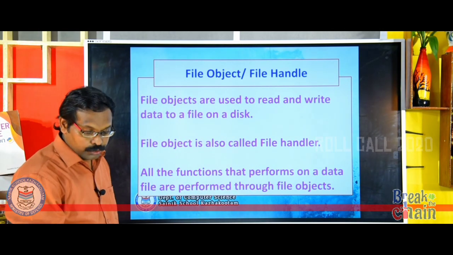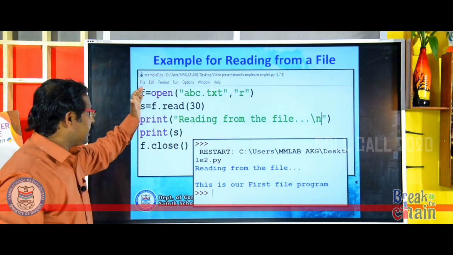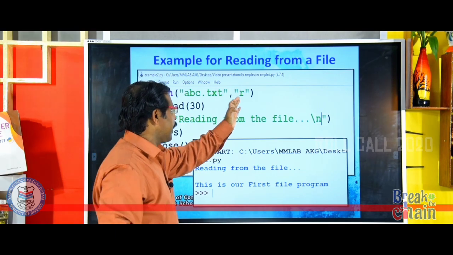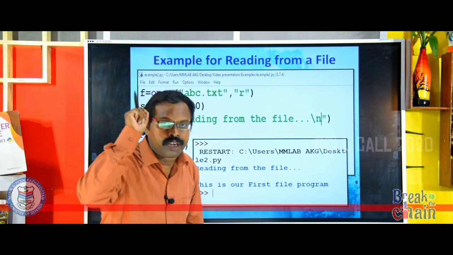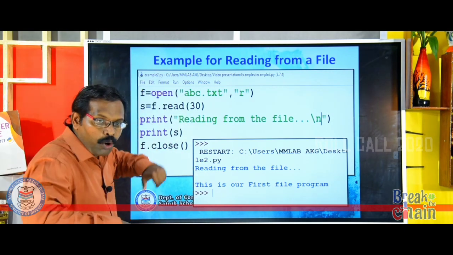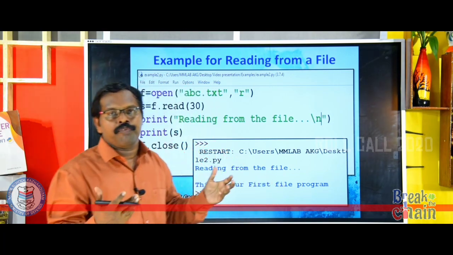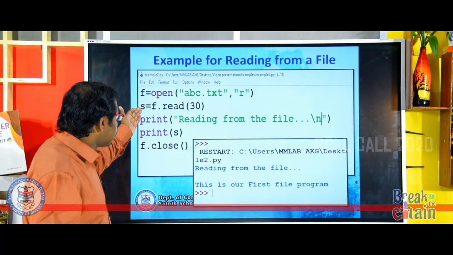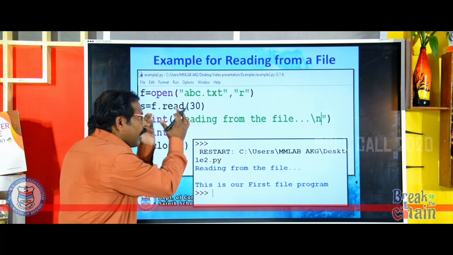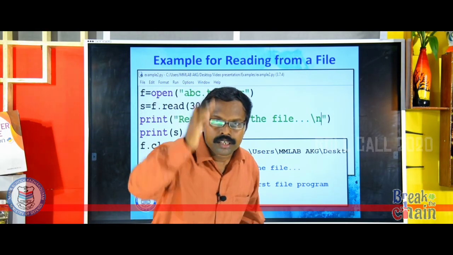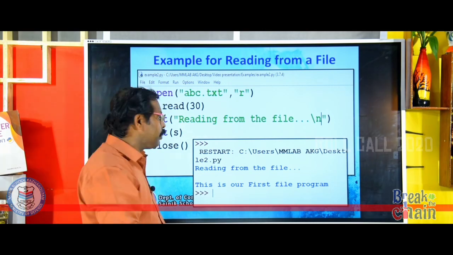You have seen how to write into a file. Here I am going to tell you how you can read from a file. Have a look, I have a sample program. f is equal to open abc.txt r. What do you mean by r? The file is opened in read mode. That means the content of the file will not get deleted or truncated when the file is opened. Now the next line, s is equal to f dot read 30. That means 30 bytes from the start have to be fetched and that string stored in a variable called s.